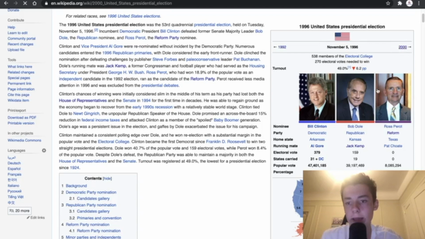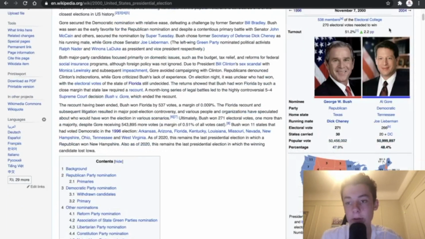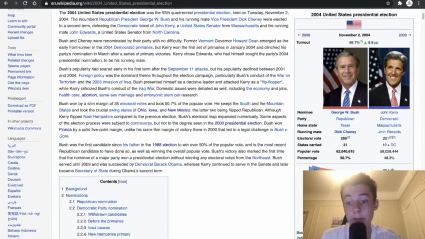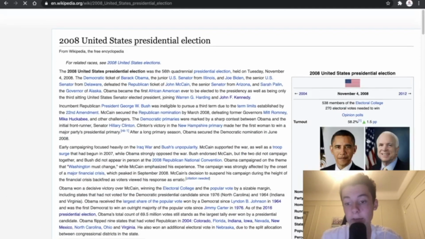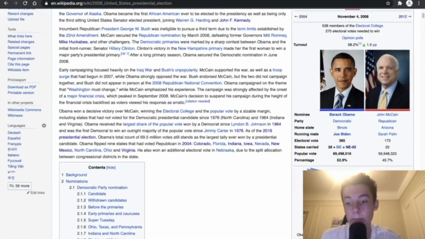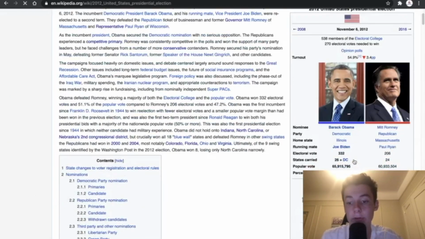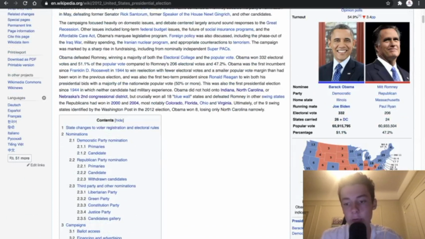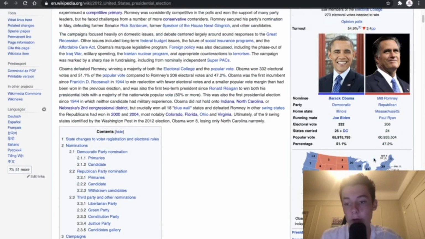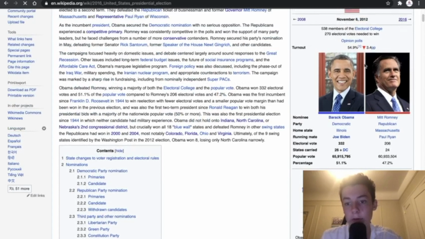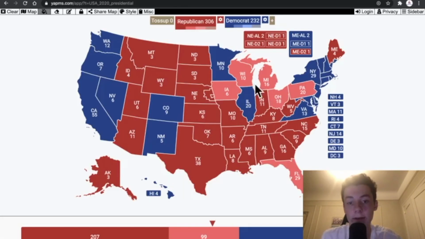And we do look at how the map has changed. Well, we look at 2000, we compare it to 2004, it was pretty similar. Then we go to 2008, Obama kind of broke a lot of those boundaries of the map, flipping states like Indiana, North Carolina, coming very close in Missouri. So he did a lot better in a lot of these areas, but the map was still generally very similar. 2012, with the exception of Indiana and North Carolina, was the same thing. And then 2016, as we saw here, the map changed yet again.